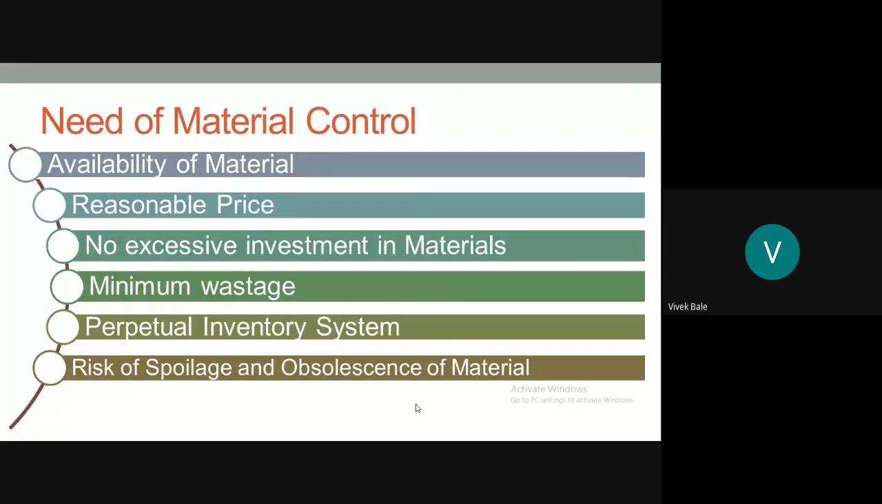The risk of spoilage and obsolescence of material means sometimes there are materials which are perishable in nature, because after a certain period of time this material can be of no use. So in that case, the material which we have purchased earlier can be used earlier, so that there will not be any spoilage or obsolescence of material.